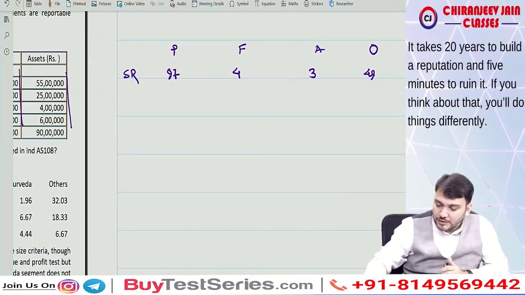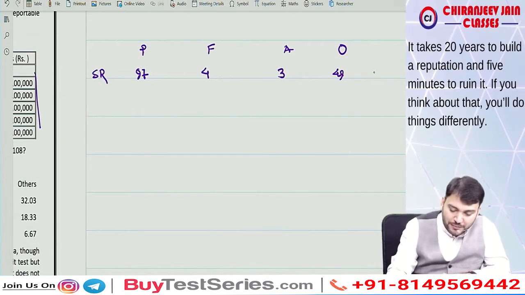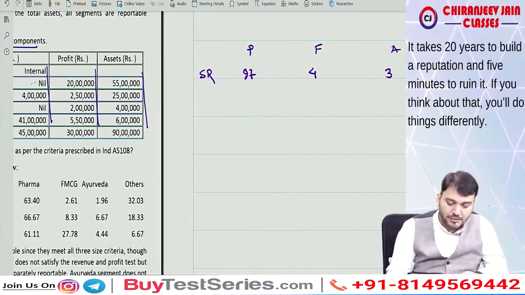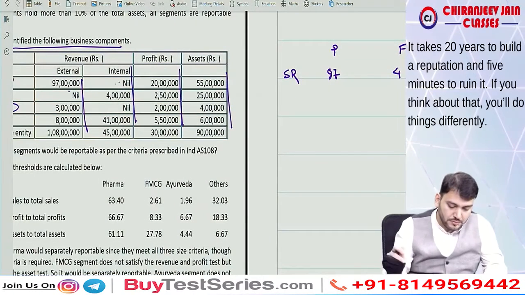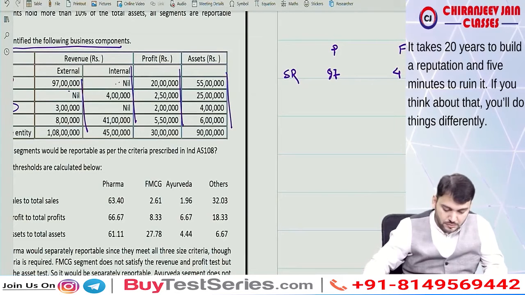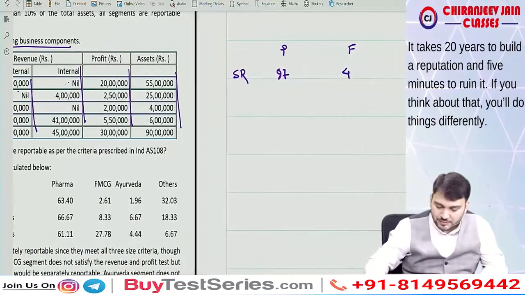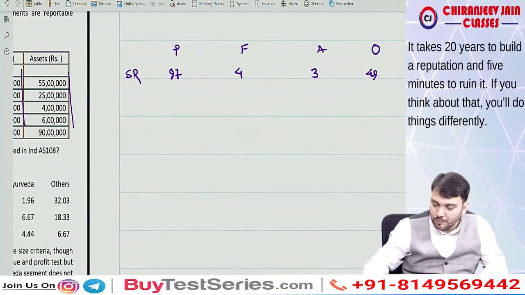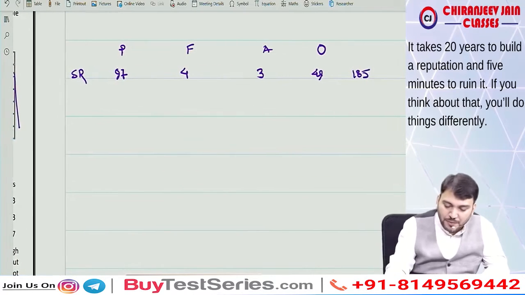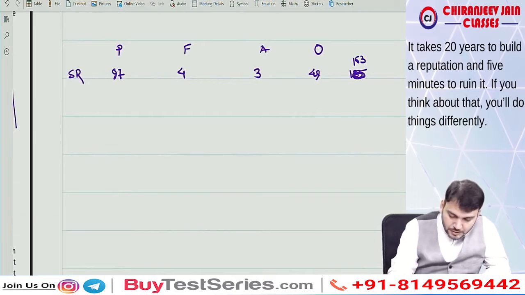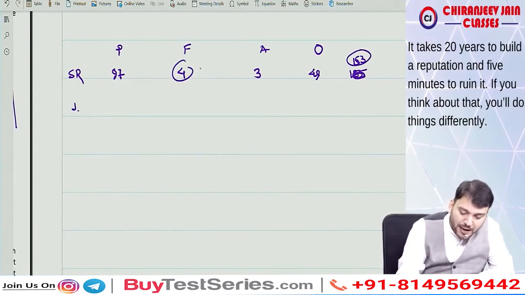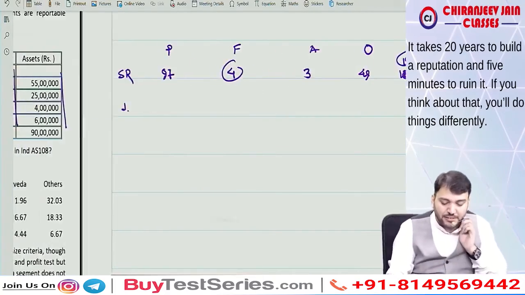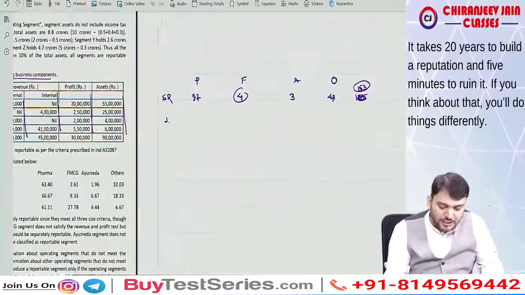Total becomes 97 plus 4 plus 3 plus 49, which is 153 lakh. Now we can find out the percentage: 97 by this, 4 by this, 3 by this, 49 by this. The percentage will be based on segment revenue.